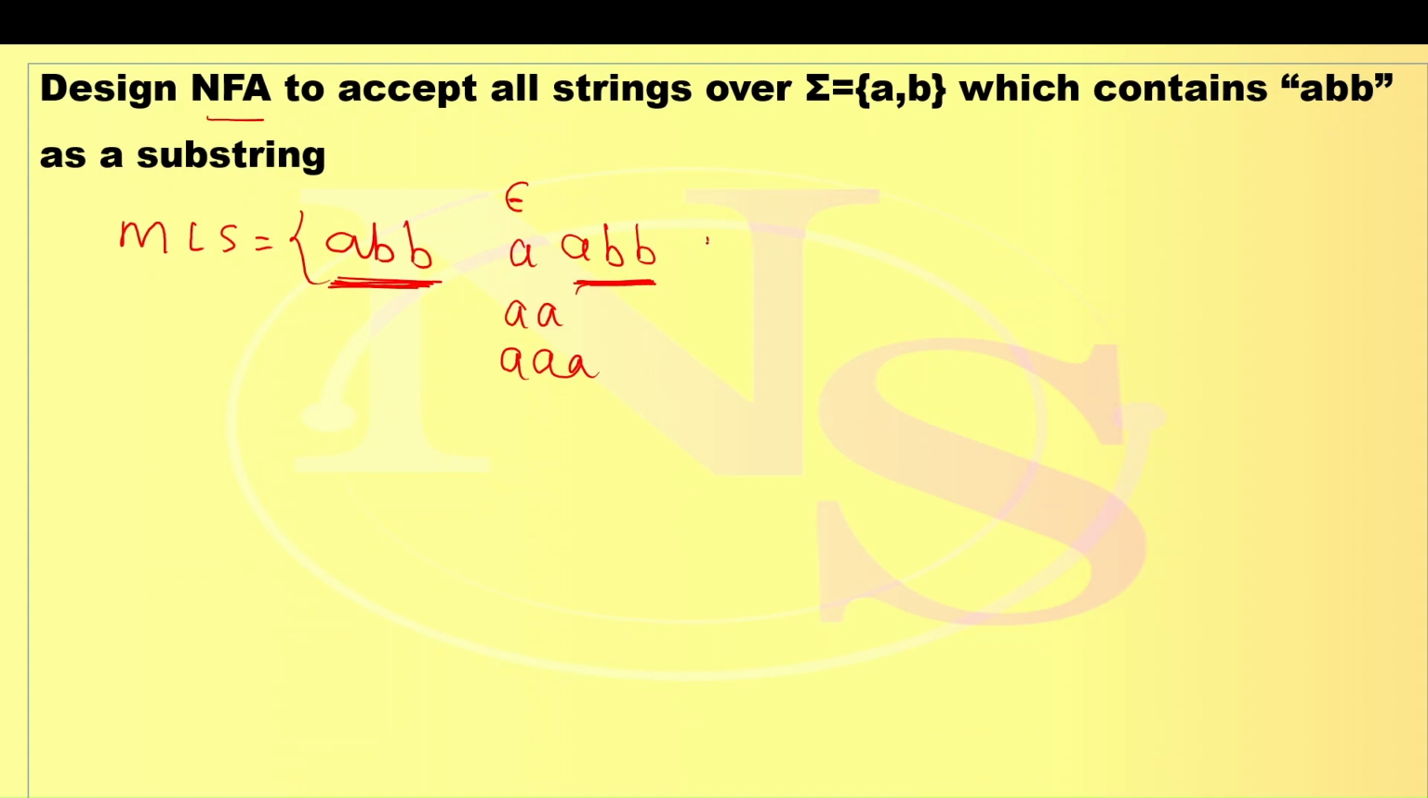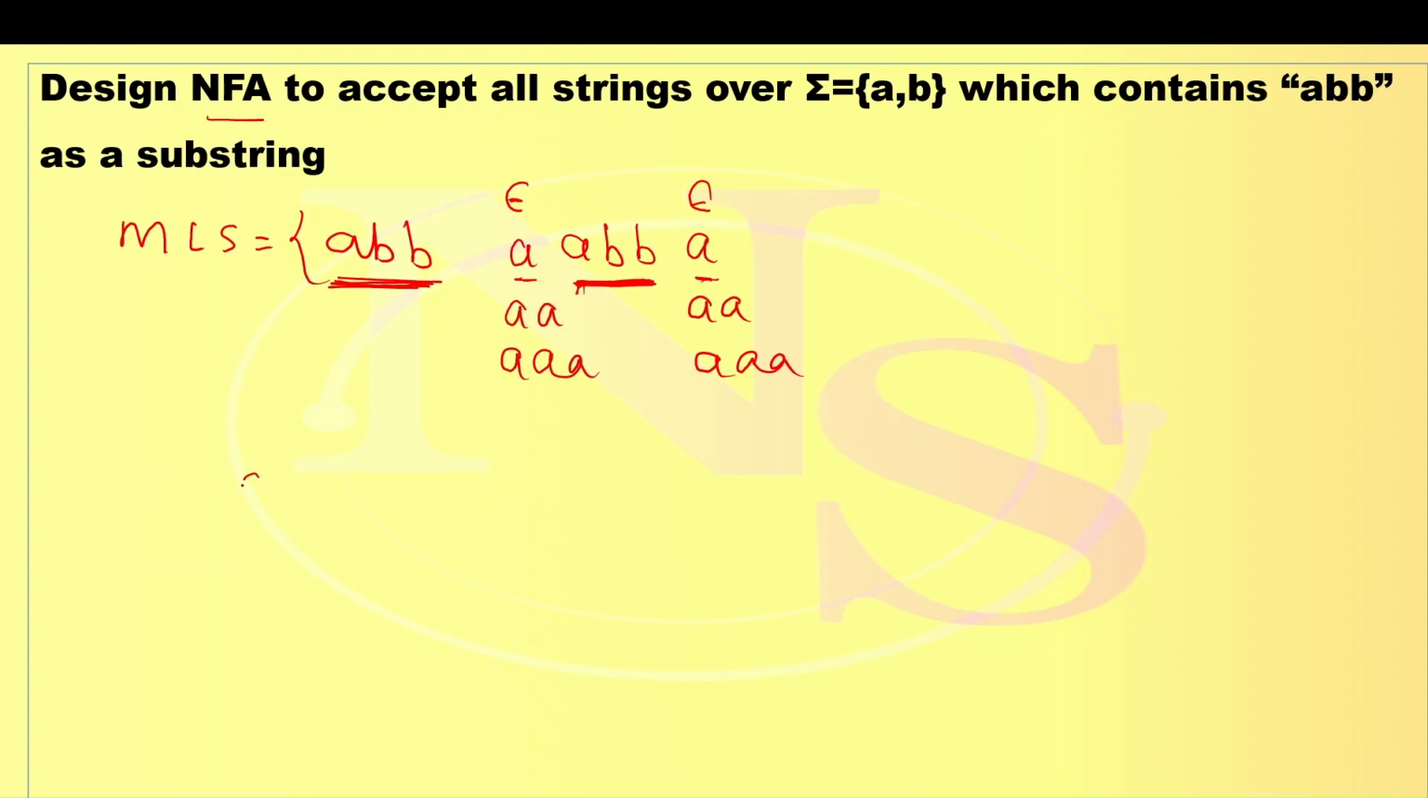After reading ABB, single A may come. After reading ABB, double A may come. After reading ABB, triple A may come, or no A's are also possible like epsilon. What I mean to explain here, string should contain ABB. Before that and after it, any symbol is possible, maybe A or maybe B.